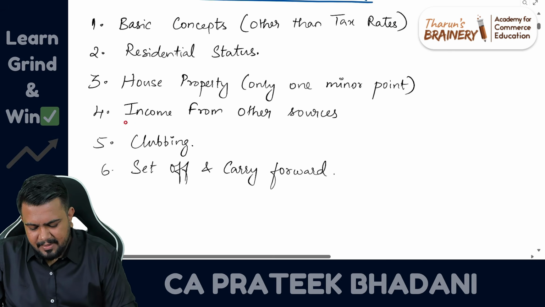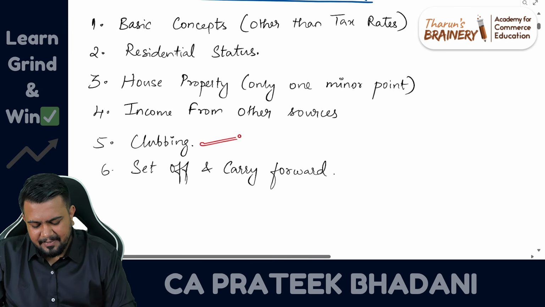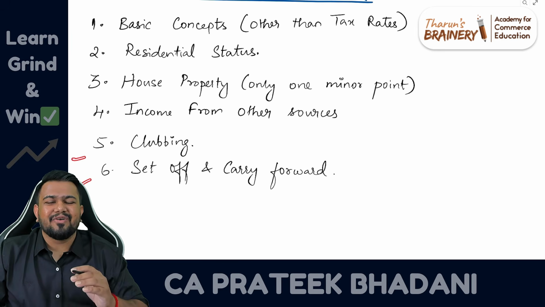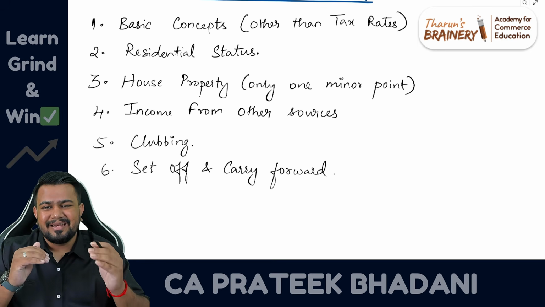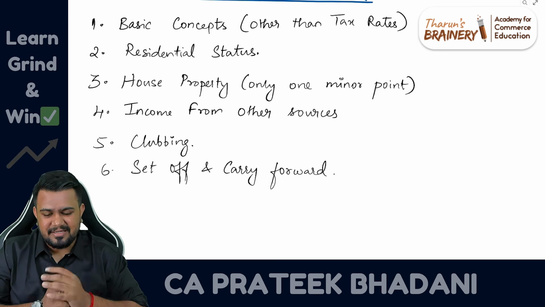Then from income and other sources, in this head of income also, there is no change. Then clubbing, no change. Set off and carry forward, no change. This clubbing and set off and carry forward, no change. These are safe chapters. Generally, I have hardly seen amendment in these chapters from last 5-6 years.